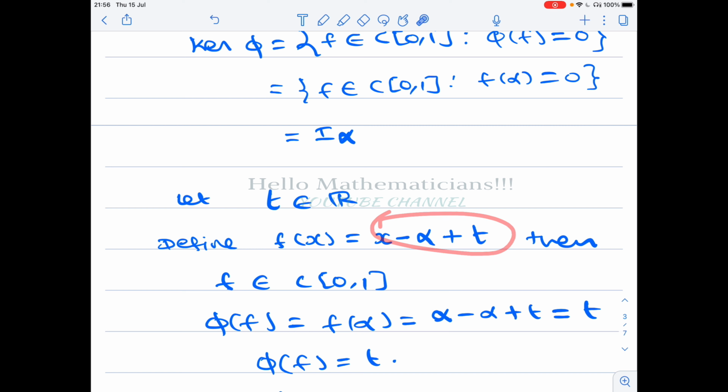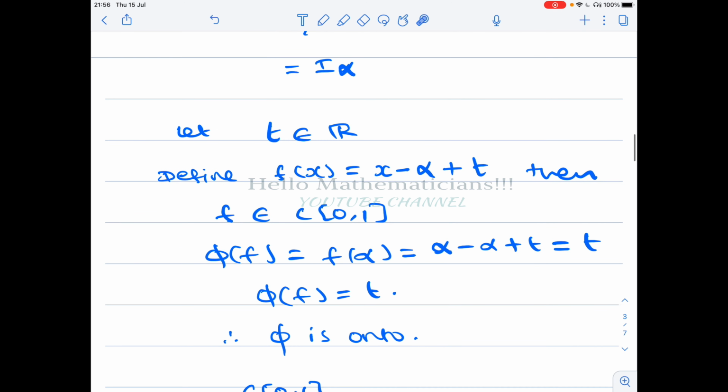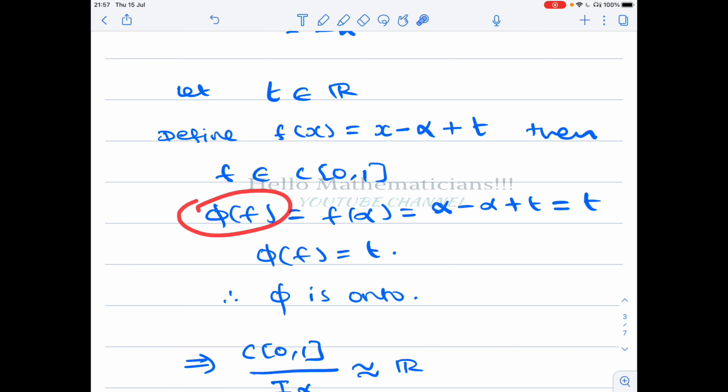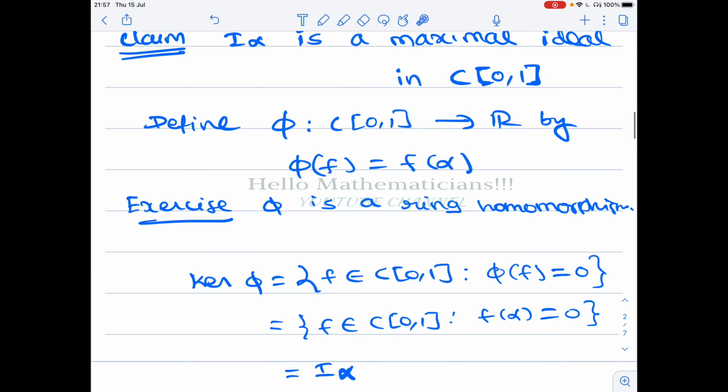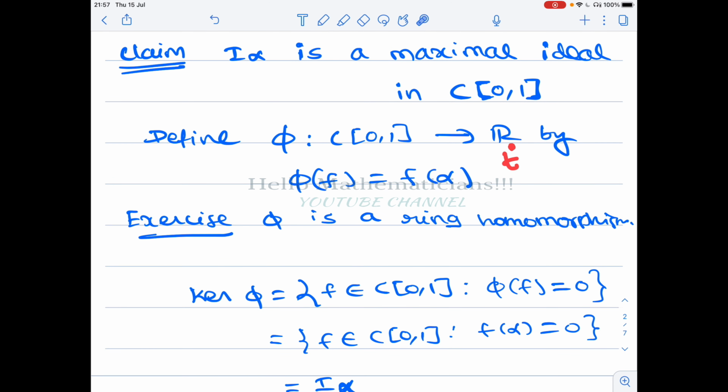Basically it is a polynomial, so it is a continuous function. Therefore f belongs to C[0,1]. Now we calculate pi of f. Pi of f equal to f of alpha, that is the definition. If we substitute x equal to alpha, you get alpha minus alpha plus t, which is equal to t. Therefore pi of f equal to t. So if you take a t here, you get a pre-image here such that pi of f equal to t. Therefore this function is onto.